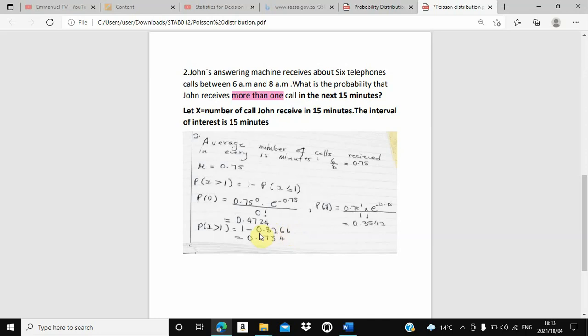0.8266. Where do we get 0.8266? We get it from 0.4724 plus 0.3542. Then that's how we got 0.8266. We subtracted it from 1. Now, what is our final answer? Our final answer is 0.1734. So this is the probability that they want, not these ones. These ones lead us to the answer. So our final answer is 0.1734.